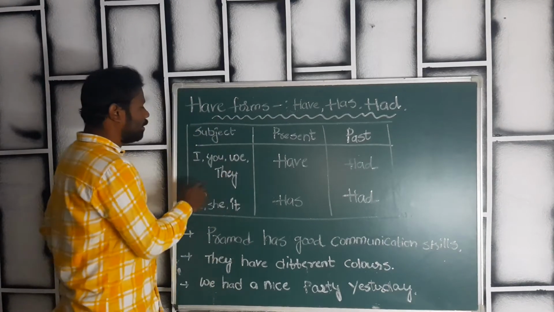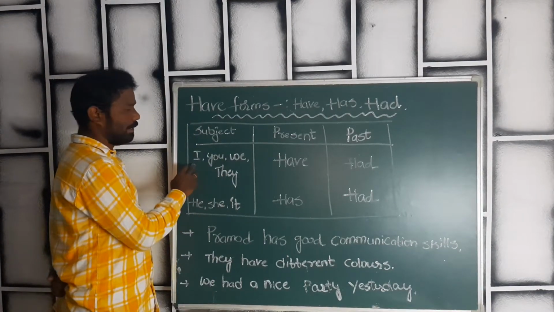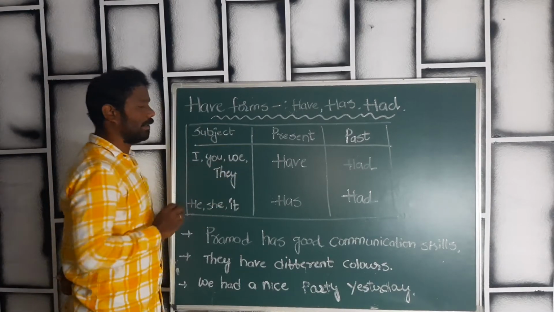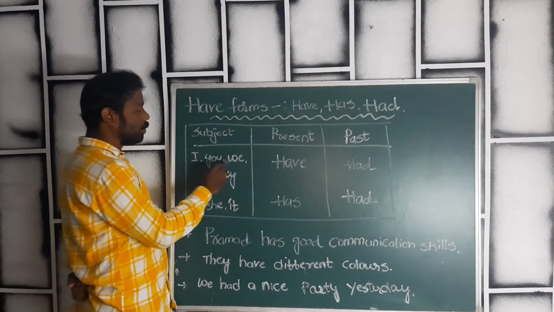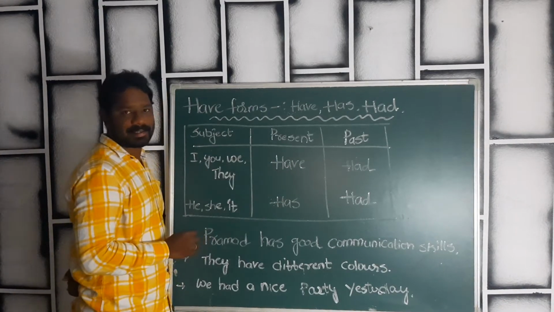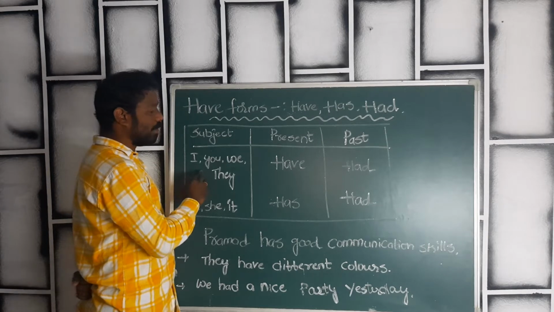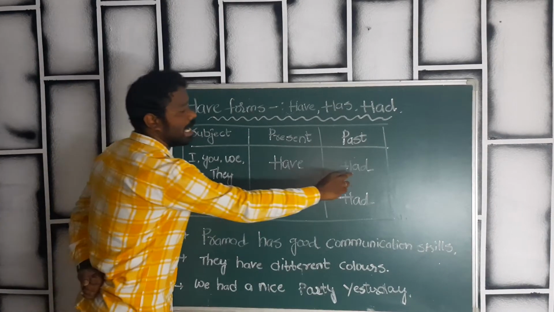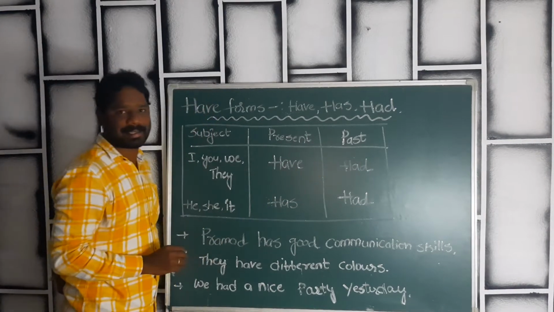See, first we have the subject I. So when you're talking about I, you, we, they, we will use have in the present tense. At the same time, when you're talking about I, you, we, they, we'll use had in the past tense.